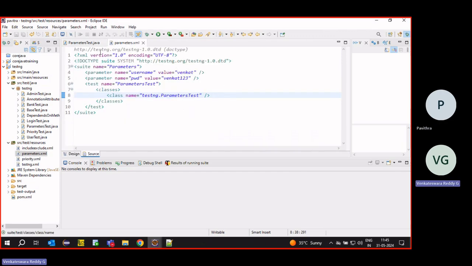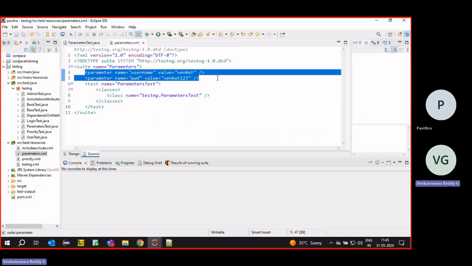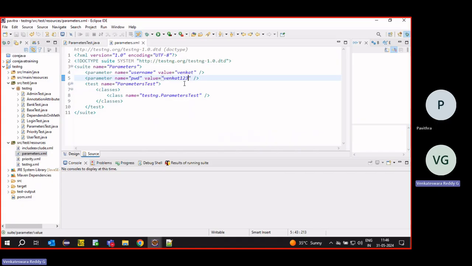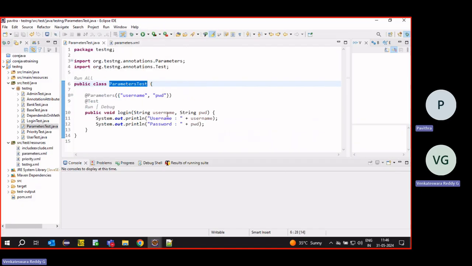In real time, we will pass some values from here. Once we start Selenium, we will include these TestNG and Java concepts, and then we will understand how to use them.